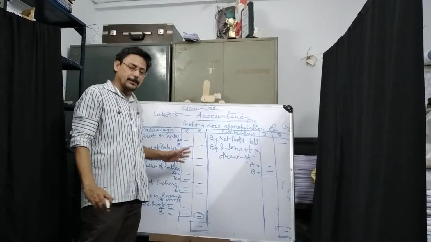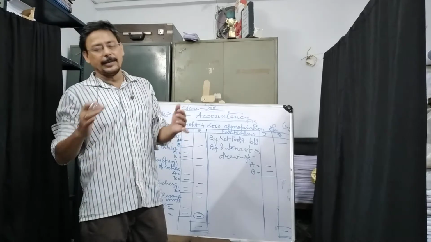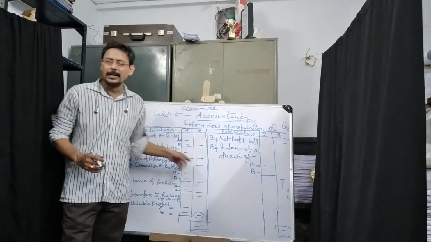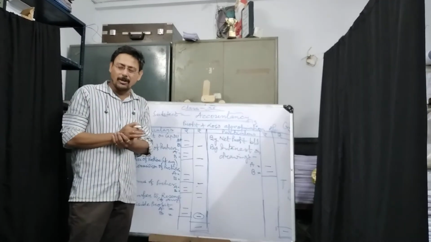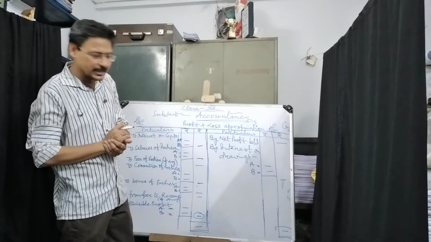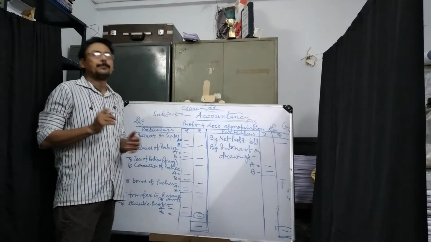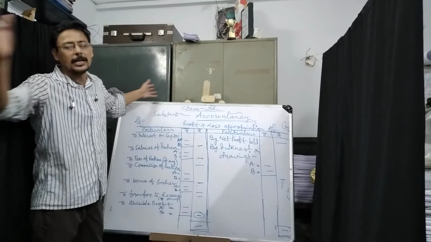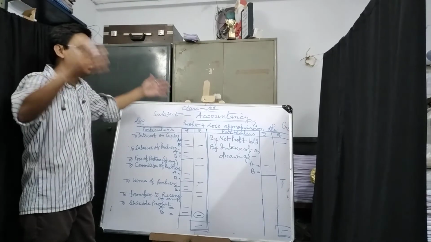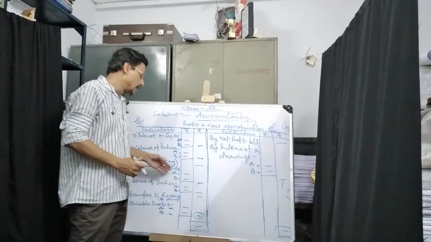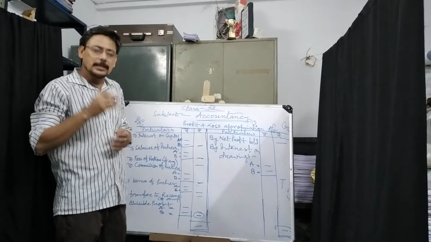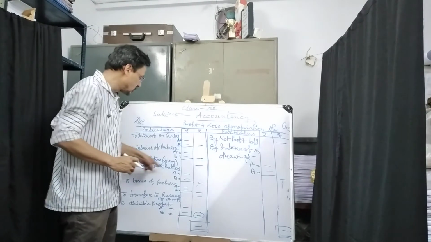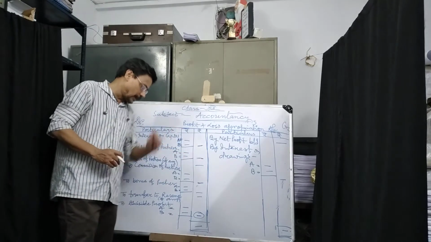Next, fees of partners. If according to the agreement or deed made by them, he or she will get any fees, then that will come. Normally, such items do not occur in the sum. Very rarely it is given. Commission of partners. Some partners may sell the goods produced by their firm in different parts of the society, locality, or country. If one or two partners are involved in selling those, they will get commission on it. So that commission of partners A and B is to be added and will come to the final part.